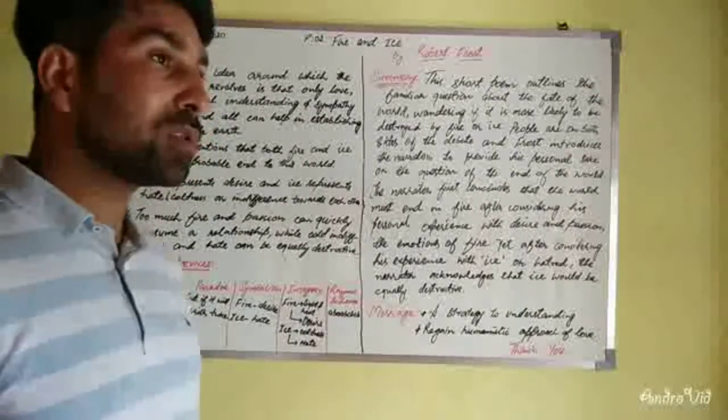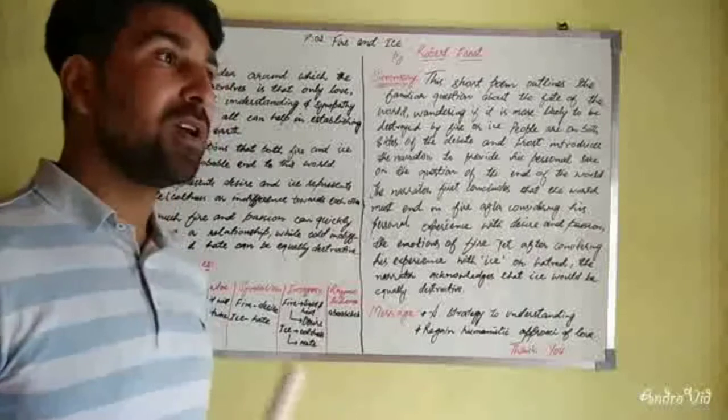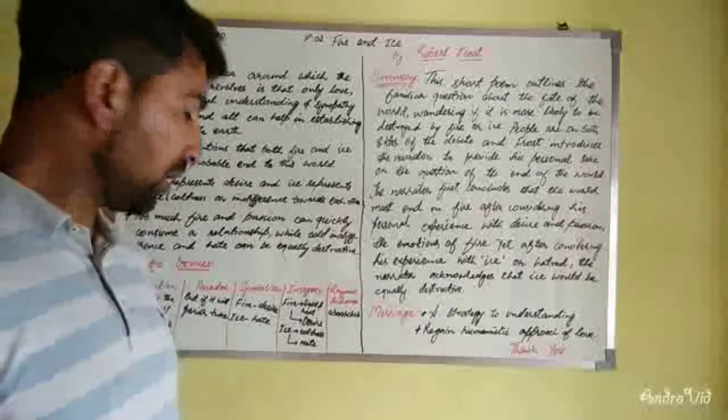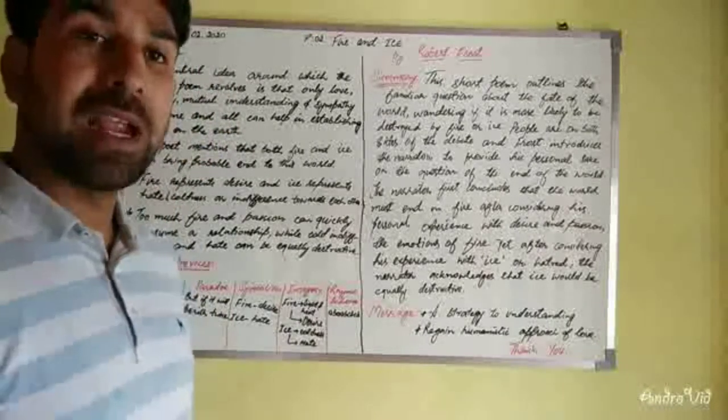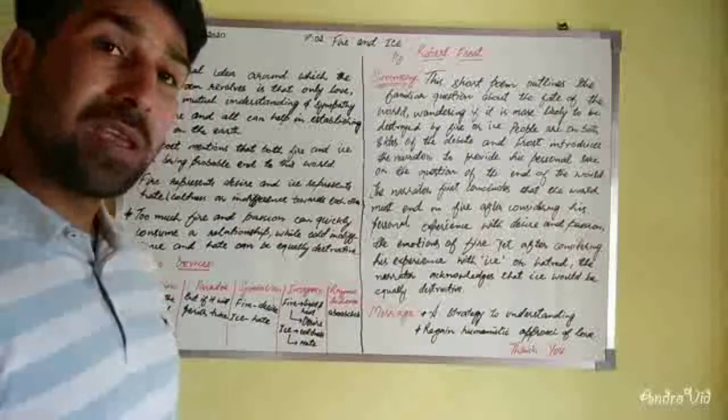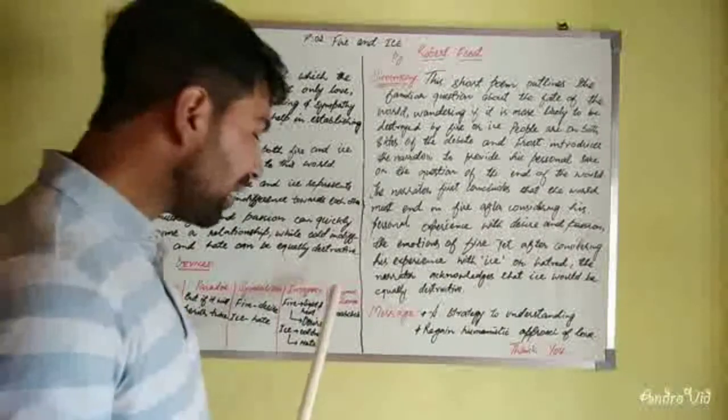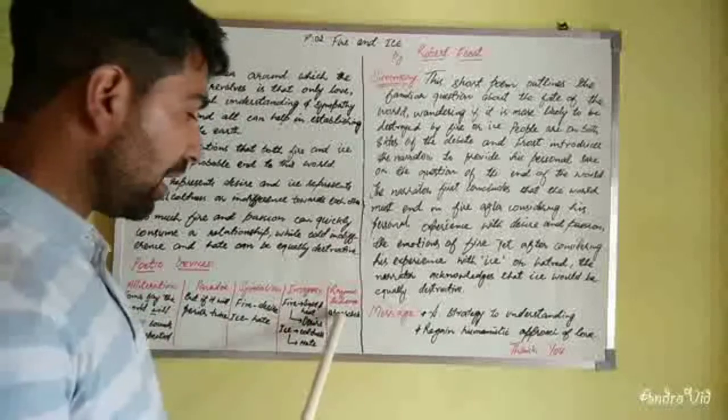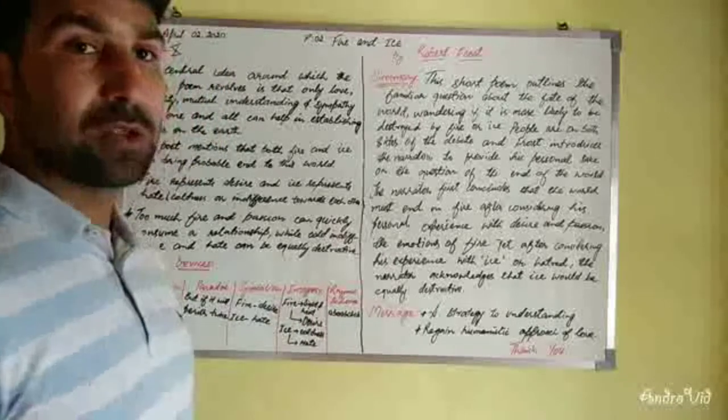Second thing is ice gives us an imagination of coldness, or we can say winter, but here it symbolizes hate. So this poetic device is known as imagery. Then the rhyming scheme of the poem is AB, AAB, CB, CB. So this is the rhyming scheme.